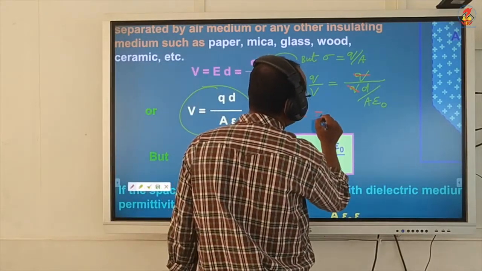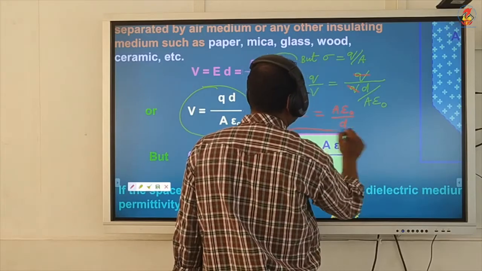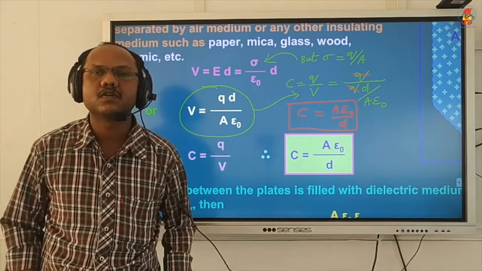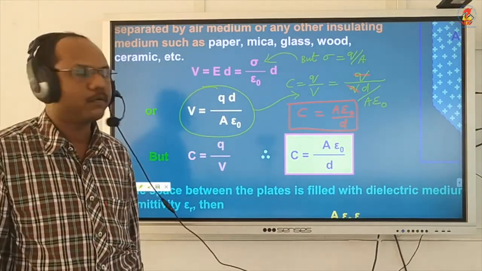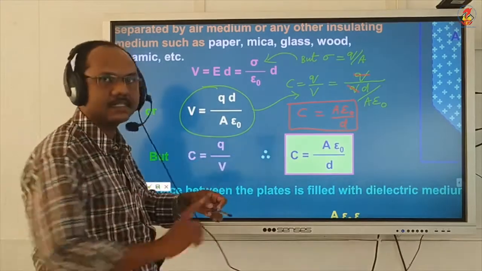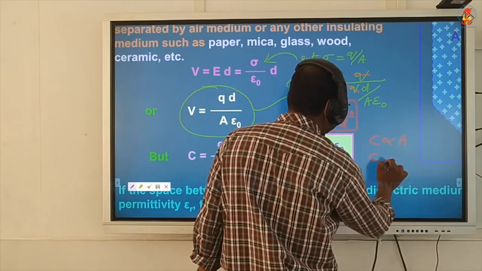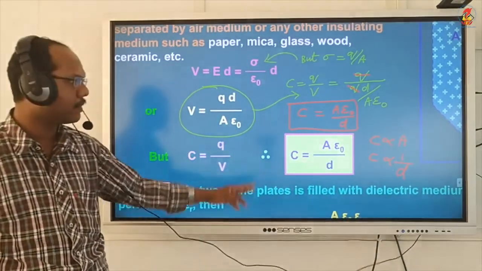Therefore C is equal to A epsilon 0 by d. This is our equation. So the capacitance of a parallel plate capacitor is directly proportional to the area of the plates, that means C proportional to A, whereas it is inversely proportional to the distance between the plates, C proportional to 1 by d.